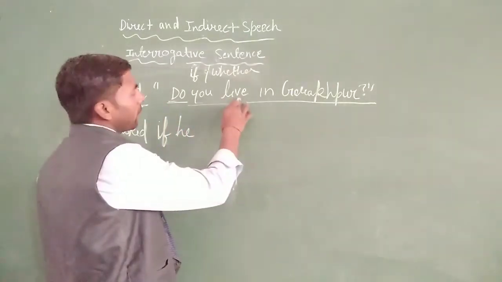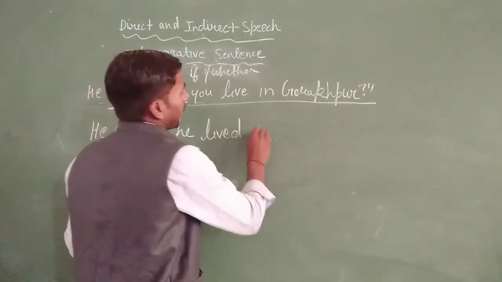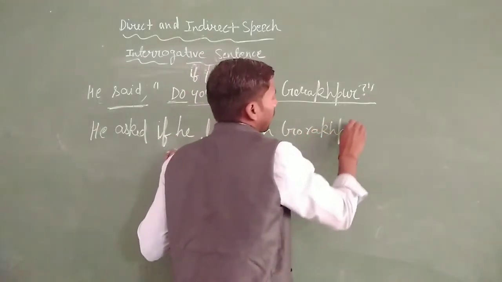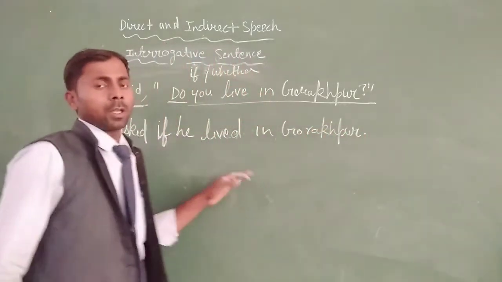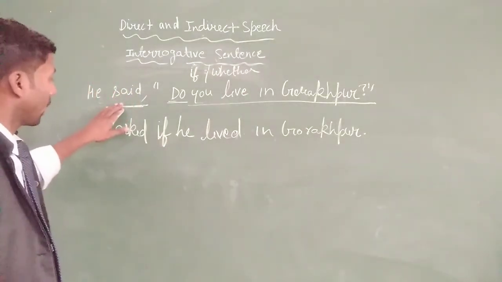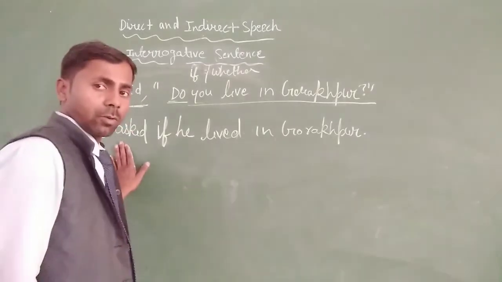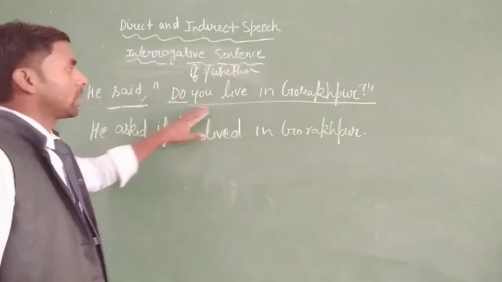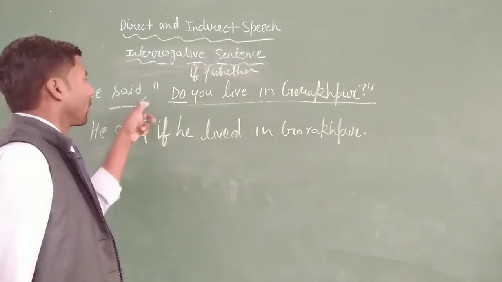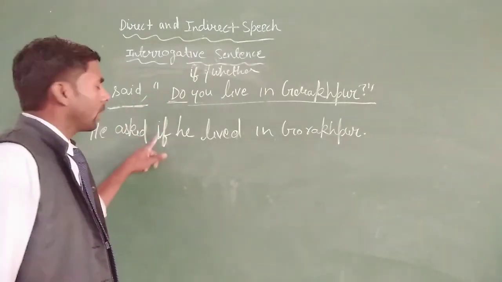After that, live will be changed into the past tense. Then it will be lived in Gorakhpur. Simply, we change said into asked, because this statement asks a question. So it will be asked, and after that remove the comma and inverted comma and write if.